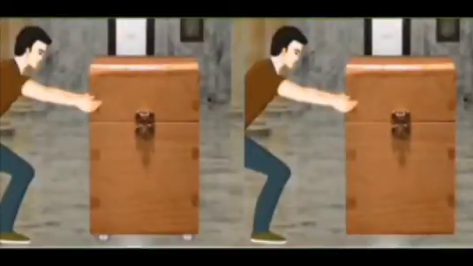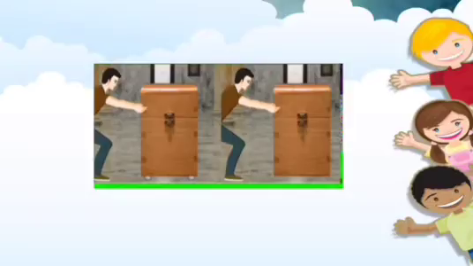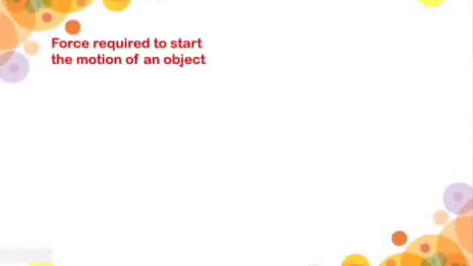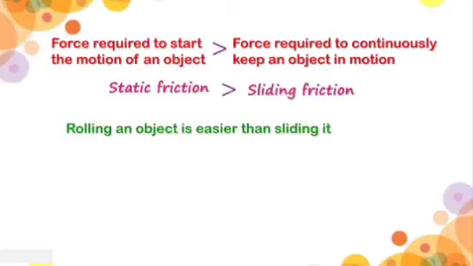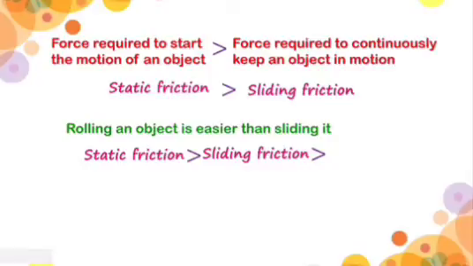Moving a box kept on the stand with wheels is much easier as the wheels roll over the surface of the floor. Friction which is produced between the rolling object and the surface is called rolling friction. It is easy to observe that the force required to start the motion of an object is greater than the force required to continuously keep an object in motion. Thus, it is justified to say that sliding friction is less than static friction. Also, rolling an object is easier than sliding it. Hence, rolling friction is less than sliding friction.